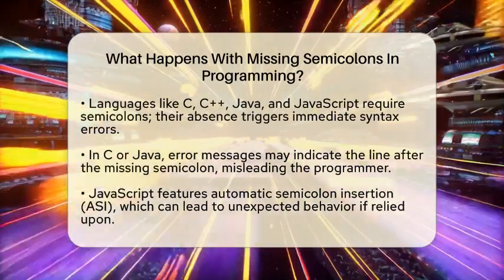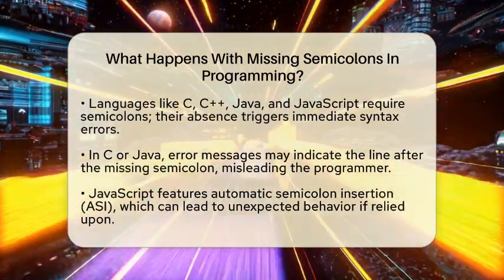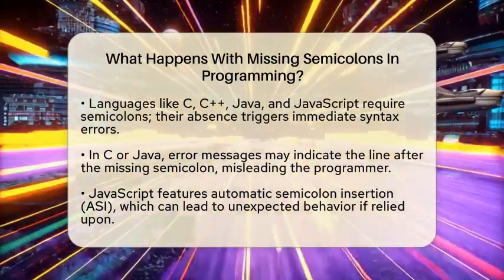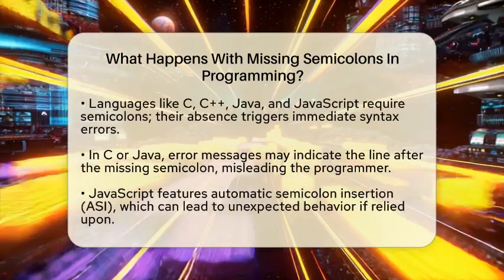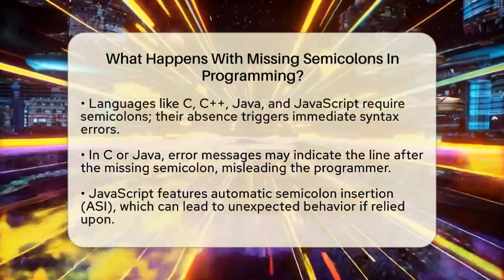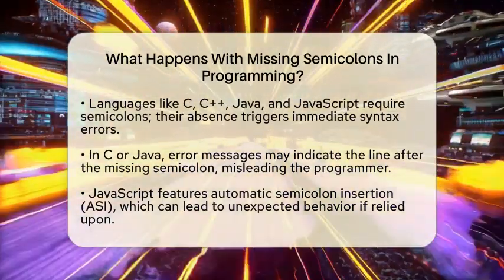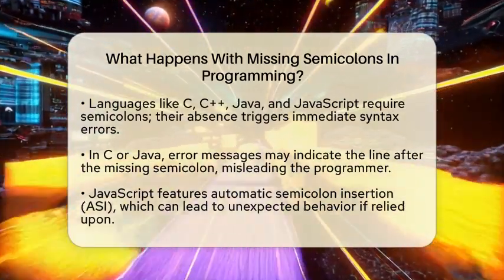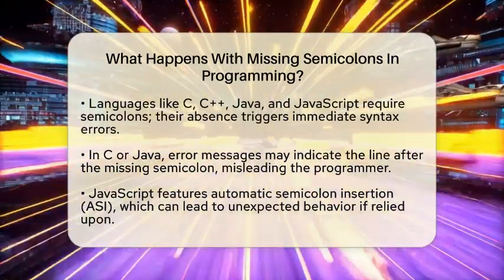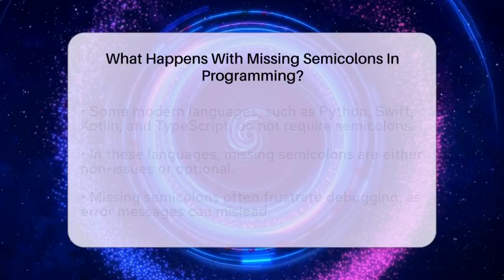JavaScript has a feature called automatic semicolon insertion, or ASI. This attempts to add missing semicolons during parsing. However, relying on ASI can lead to unexpected behavior in your code. It's a bit like a safety net that sometimes fails to catch you.